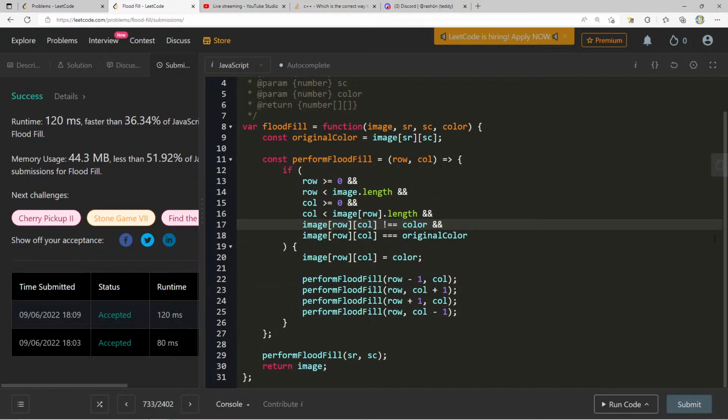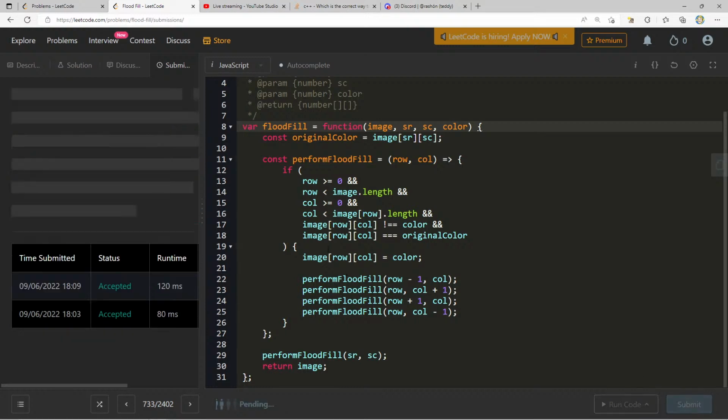And this works because, so yeah, the color and the original color are the things that are kind of confusing. If it's not already equal to the color, if it's not equal to color, then we should go in there. And it's equal to the original color. Right, because it can't be equal to the thing that we want to set it to, but it also needs to be equal to the original one so we can change it to color. I think that's kind of the way of thinking about it.